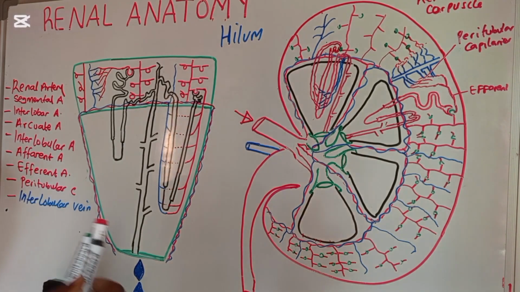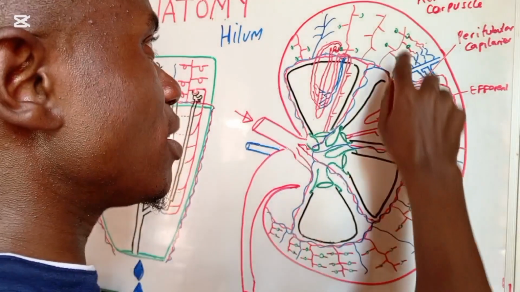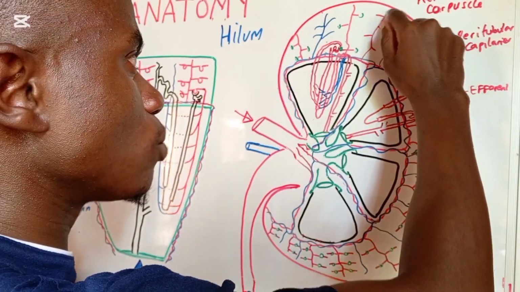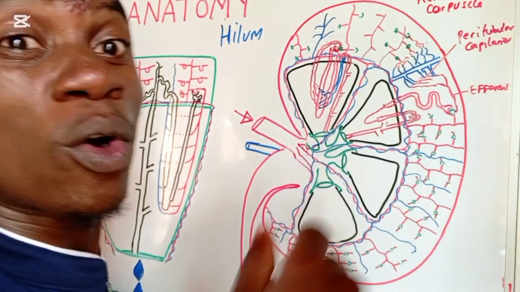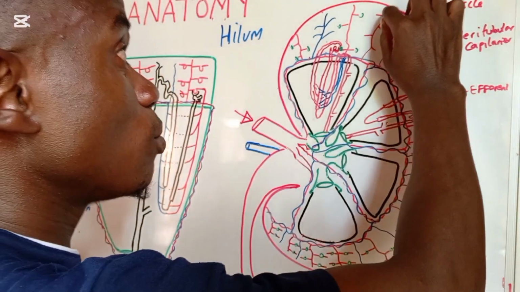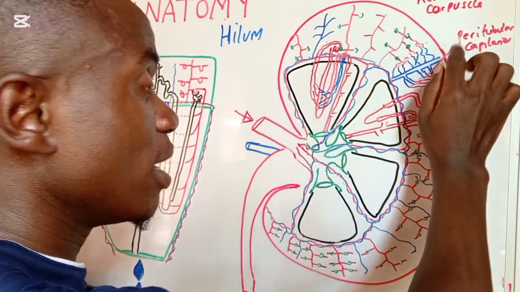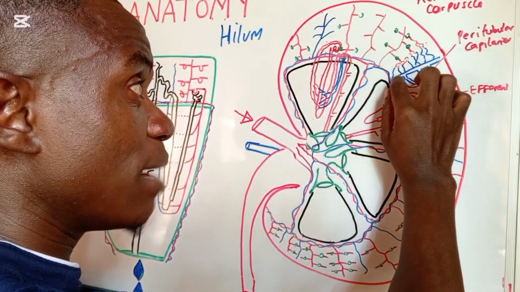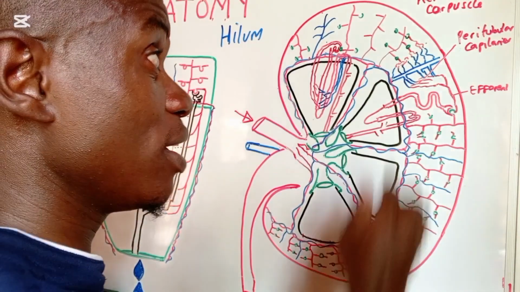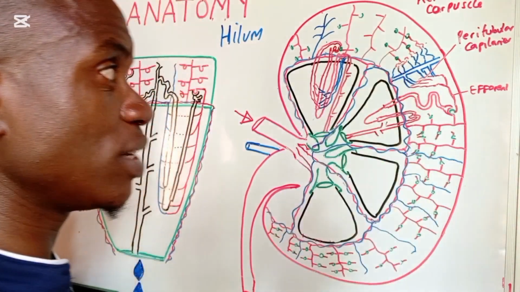Interlobular vein. Now you see the interlobular vein, or you may even call it the corticoradiate vein, is going to be coming and then it unites with the base of the renal pyramid.